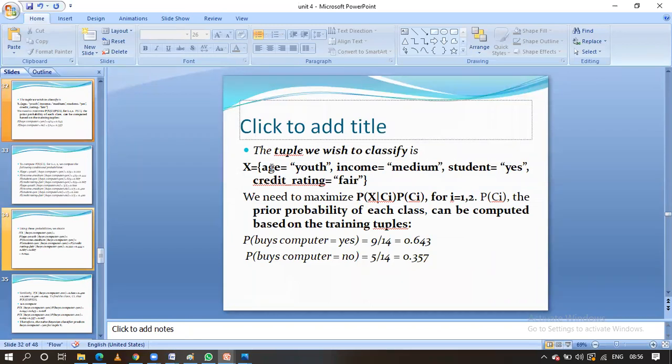If you observe here, they have not given the buys computer information. We have to predict it with the help of Naive Bayes classification. The test record is age equal to youth, income equal to medium, student equal to yes, and credit rating equal to fair. With this classification, we have to predict the probability of buys computer equal to yes for given X. Likewise, we have to calculate the probability of buys computer equal to no for given X. That is, probability of X given Ci multiplied by probability of Ci.